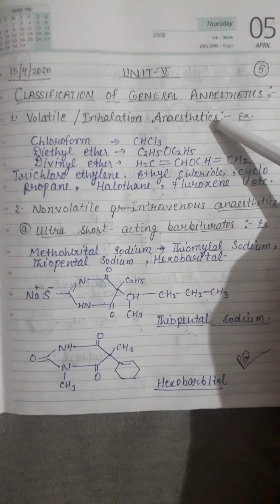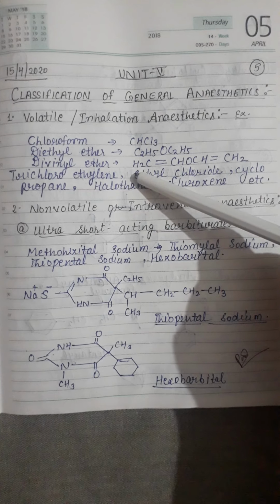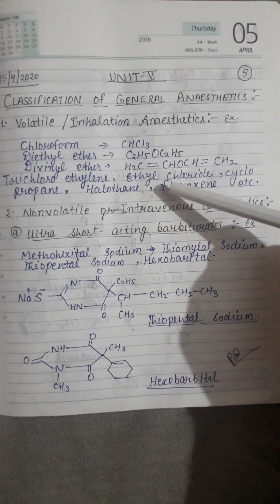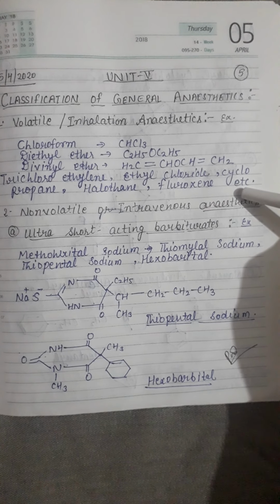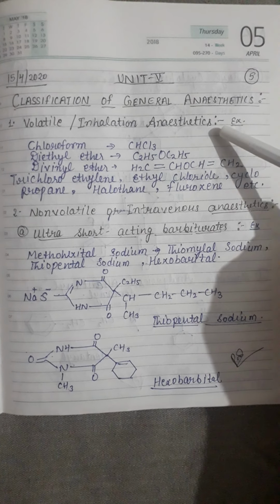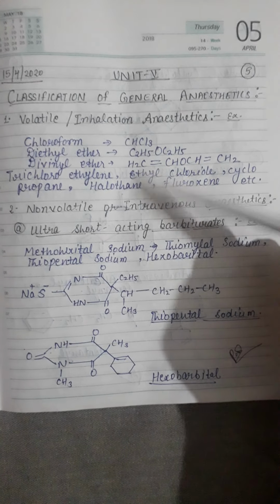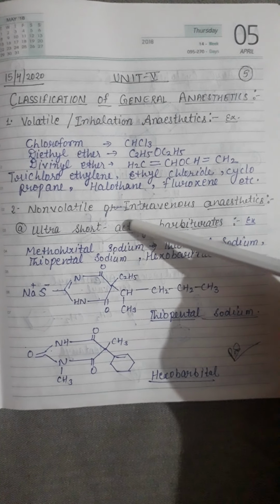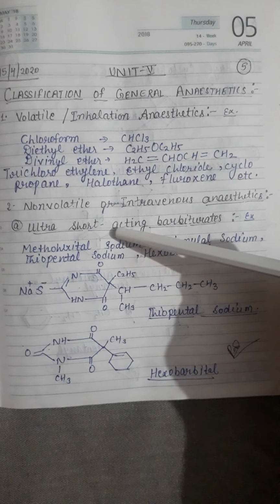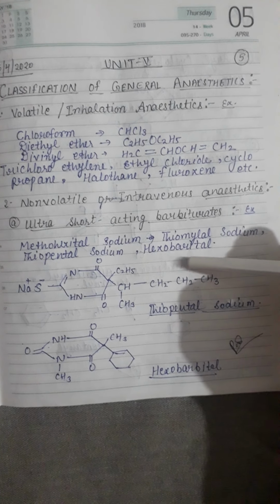These are examples of the inhalational anesthetic drugs, like chloroform, diethyl ether, divinyl ether, trichloroethylene, propane, halothane, fluoroxene, etc. These are the types of drugs which come under the inhalational anesthetics, and these are the structures of this type of drugs. Okay, now come to the second class, that is non-volatile intravenous anesthetics, which is categorized into more categories.